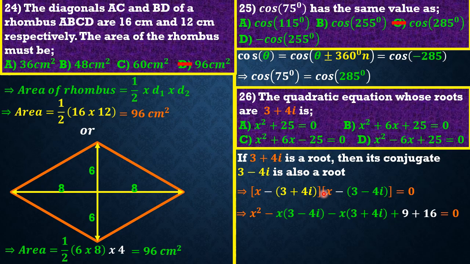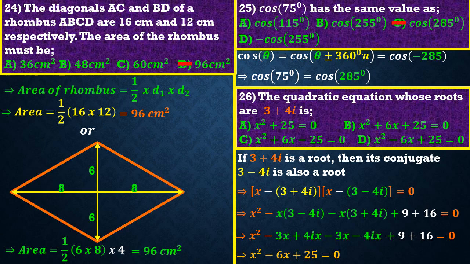if you multiply these two, you are multiplying conjugates, so we simply have the sum of squares. 3 squared is 9, 4 squared is 16, so we have 9 plus 16 equal to 0. Simplifying the bracket further and then again, we have x squared minus 6x plus 25 equal to 0. Great. That's it. Let's go to question 27.